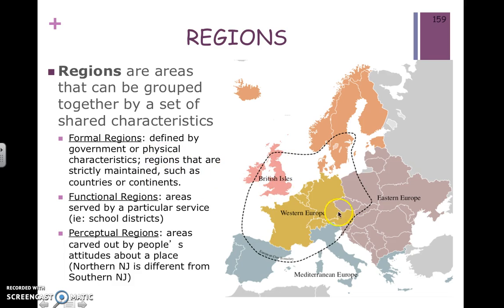Now, over time, in this example for Western Europe, countries like France, Germany, Spain fought wars with one another to create and maintain their borders and boundaries, or their formal regions.